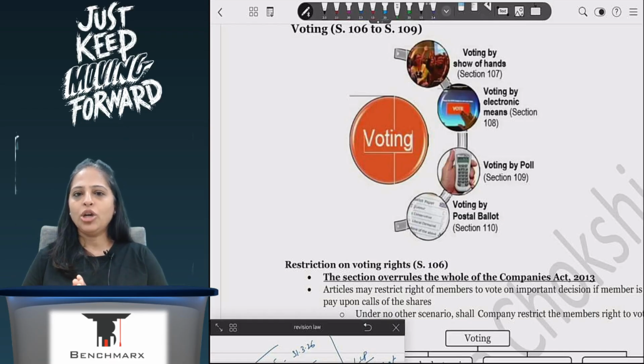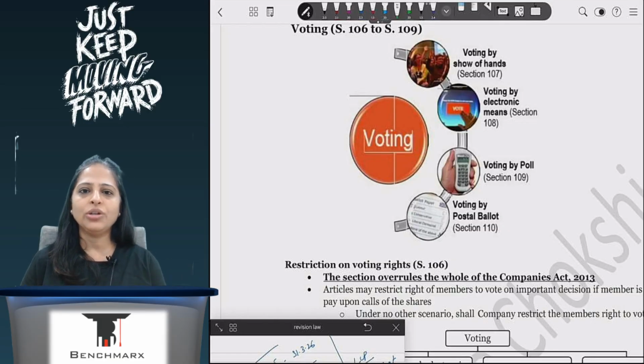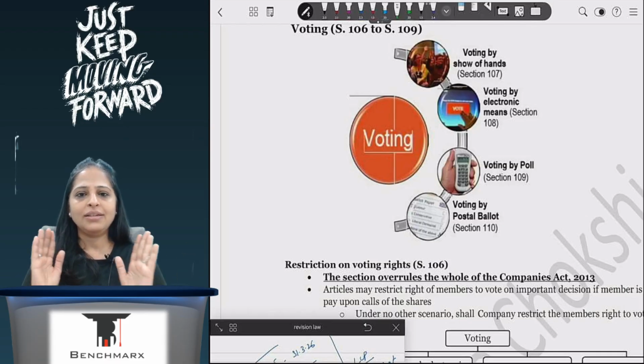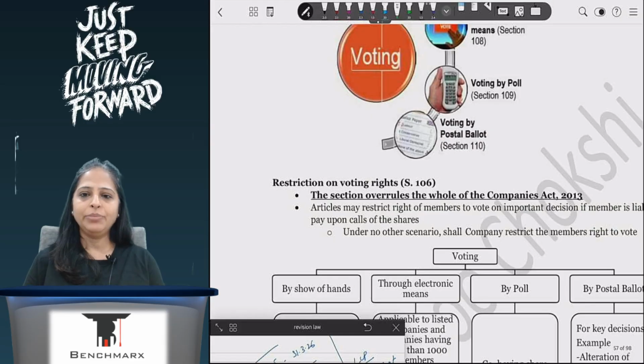Okay, so the company cannot by any way say that no, you are one troublemaker person, you come and fight at the meeting, I will not allow you in the meeting, I will not allow you to vote. No, you can't take that right away. It's a right that is being given to the member, and that right can never be taken away.